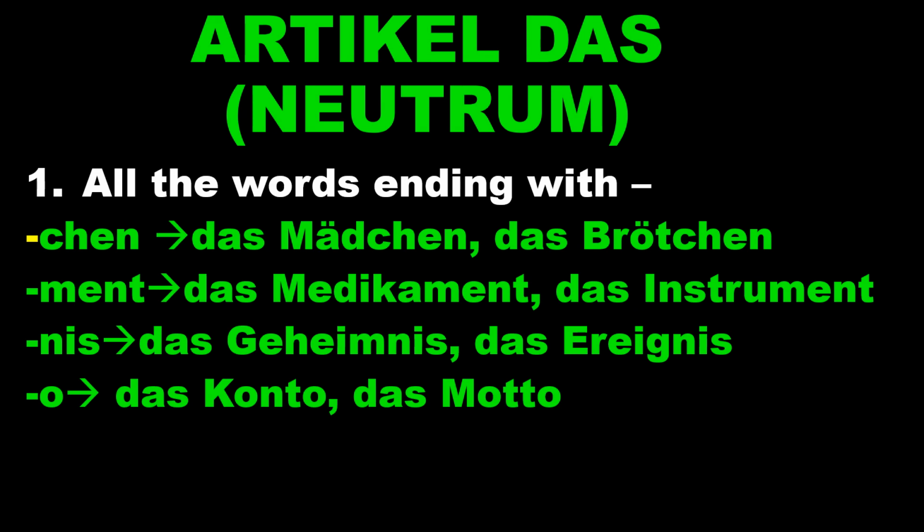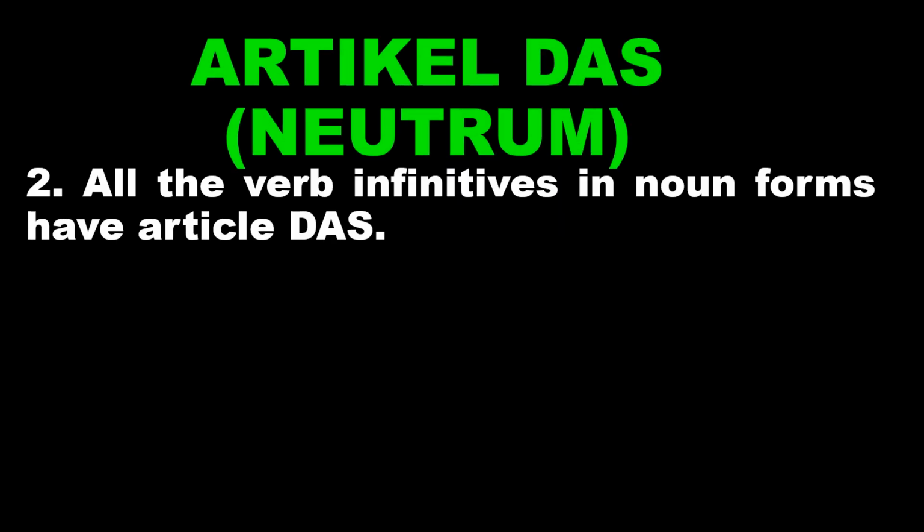Next tip is O. When the word is ending with O, in most cases it will have the article das. Das Konto, account. Das Motto, just the English word motto. Our next tip is all the verb infinitives in noun forms have the article das.